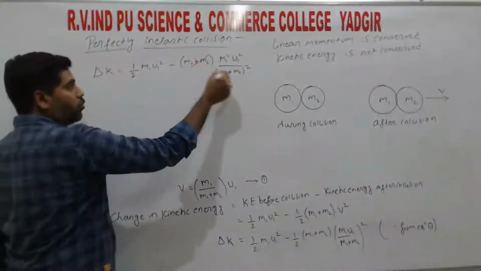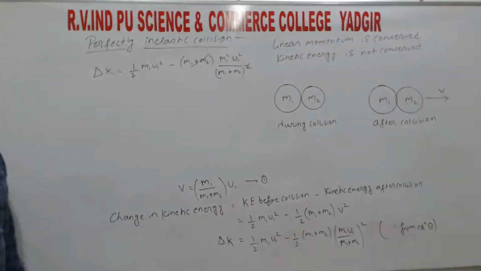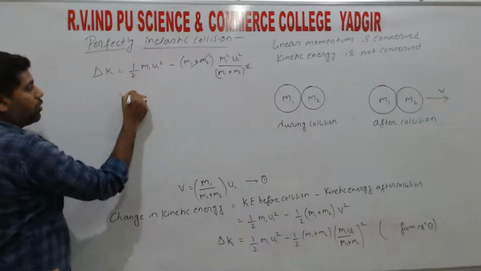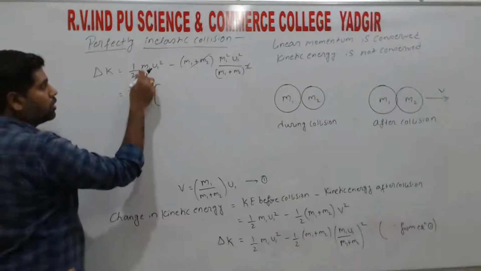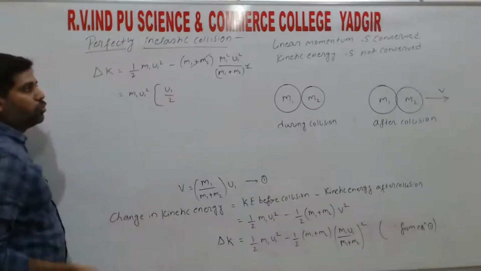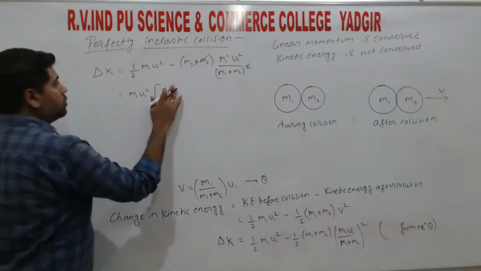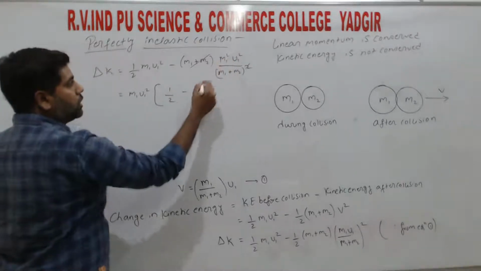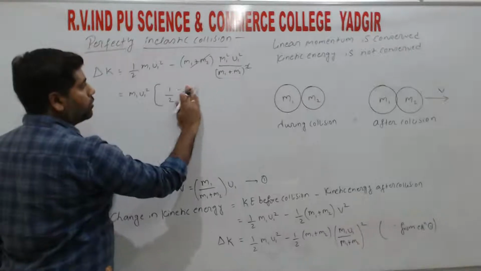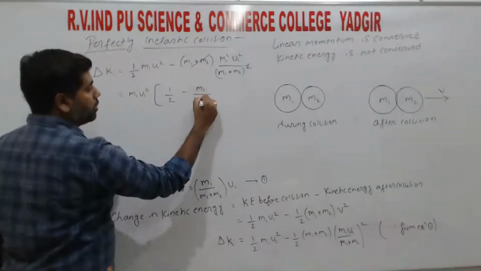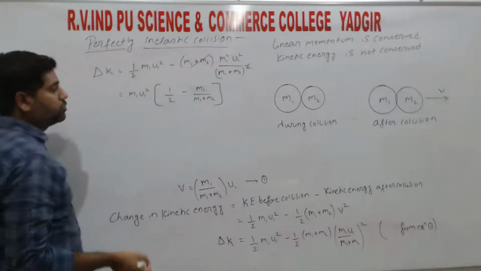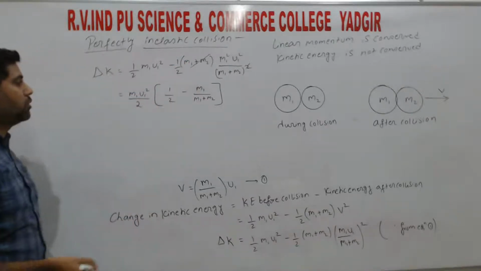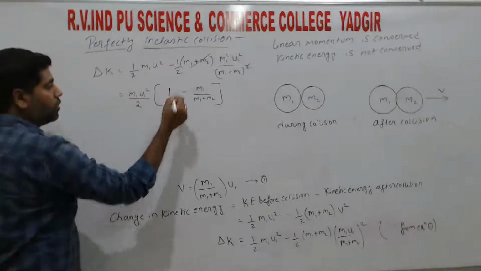In the numerator one term m1 plus m2 and in the denominator one term cancels. For the remaining two terms we can take m1 u1 square common, leaving 1 by 2 minus m1 divided by m1 plus m2, then take 1 by 2 common, so only 1 minus.